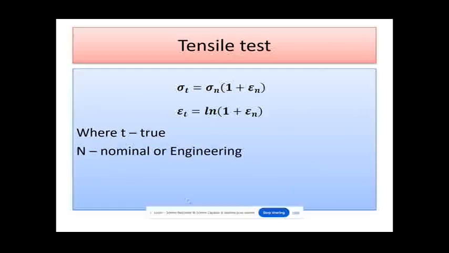In the case of tensile stress, true strain can be determined using this expression: true strain equals ln of 1 plus e, where T represents true and N represents the nominal or engineering strain.